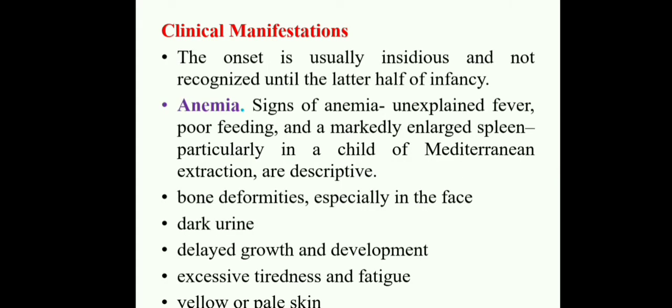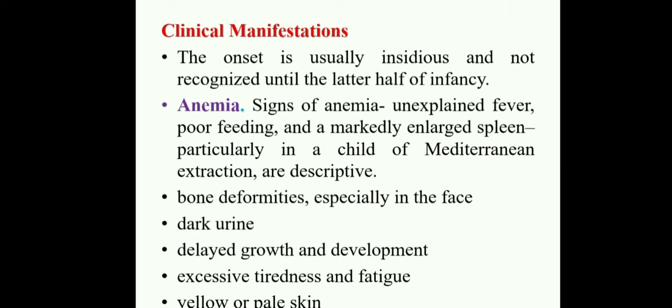Coming to the clinical manifestations, the onset is usually insidious and not recognized until the later half of infancy. The clinical manifestations are signs of anemia, unexplained fever, poor feeding, and a markedly enlarged spleen, particularly in children of Mediterranean extraction.